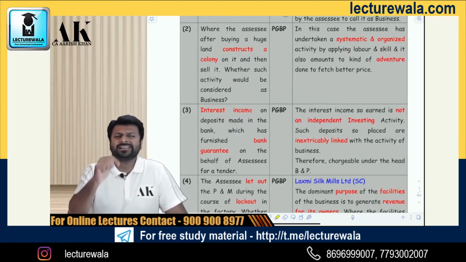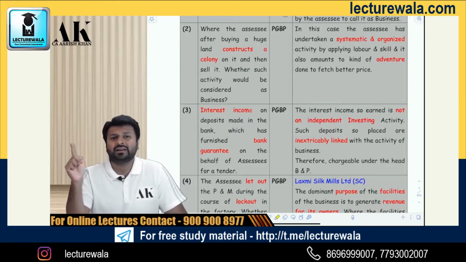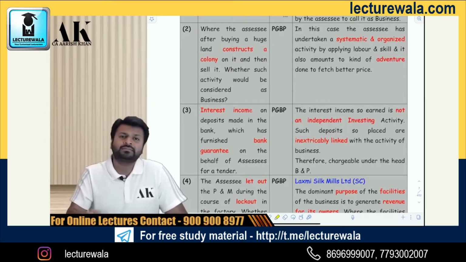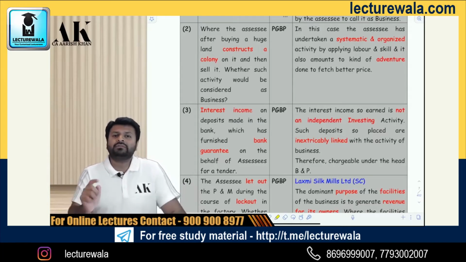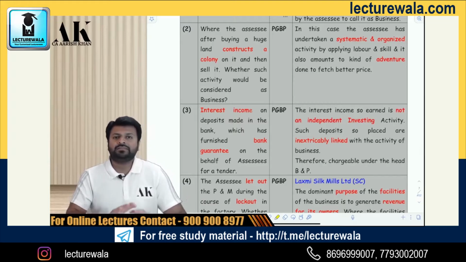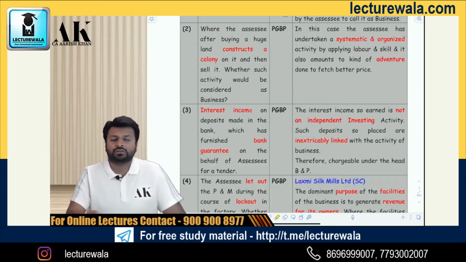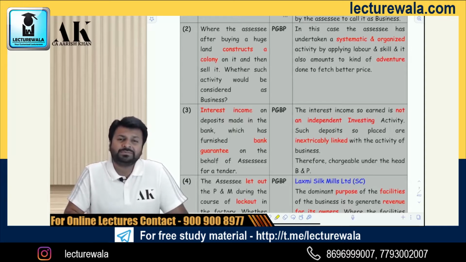It means under any circumstance, whether dividend is earned by a small investor like me or a big investor or big trader, for all of them, dividend will always be classified under IFOS. But interest is not that case. Therefore, interest is very litigative. It can come under PGBP, it can come under IFOS also. Therefore, sir, when under PGBP, when under IFOS?